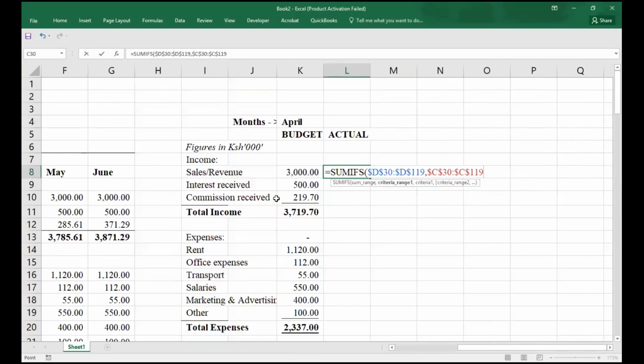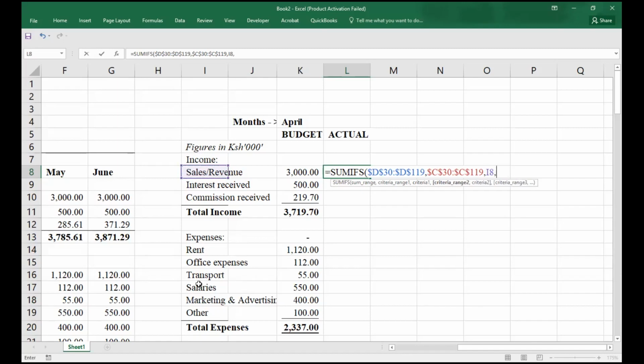I do F4 to lock it, comma. What is our criteria? Our criteria here is the sales revenue, so I'll select the sales revenue there. Basically, these are the details of the items that we'll be having, where we start with the sales revenue, right?